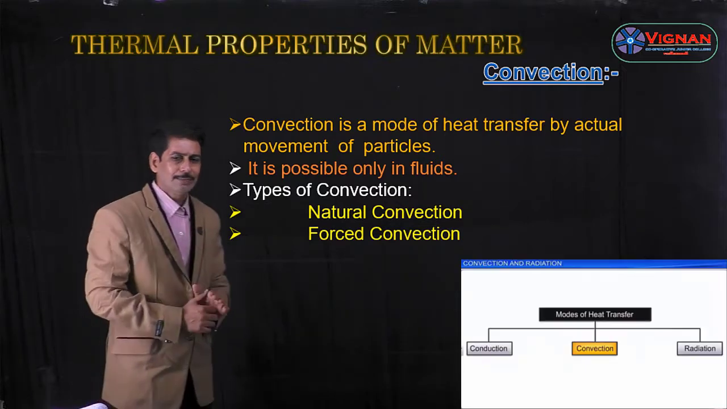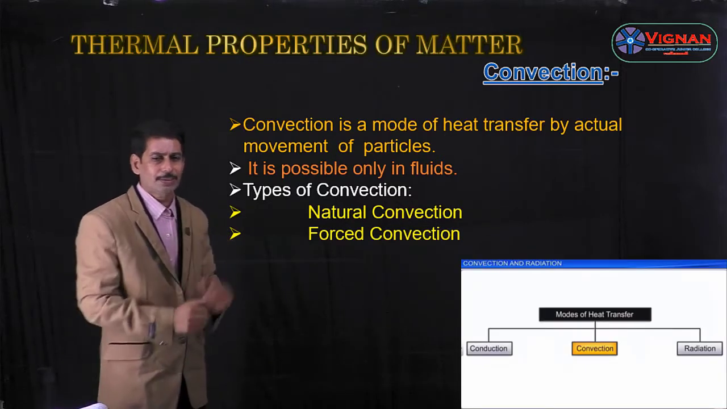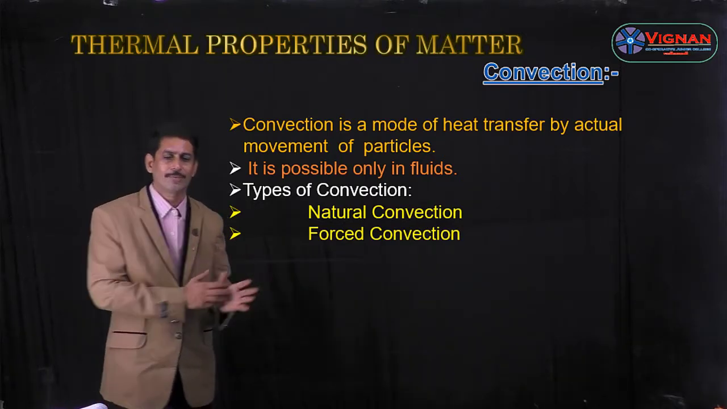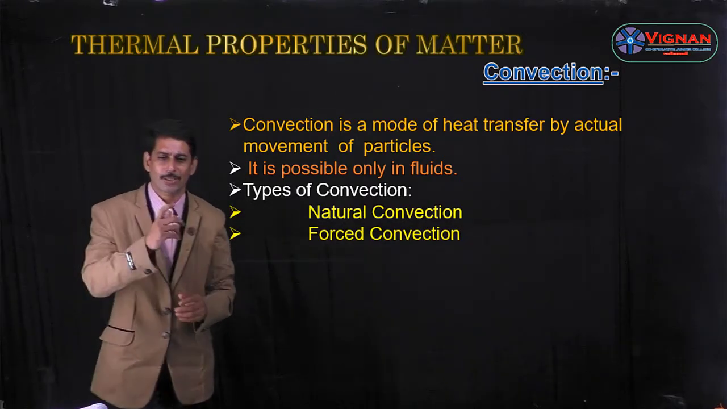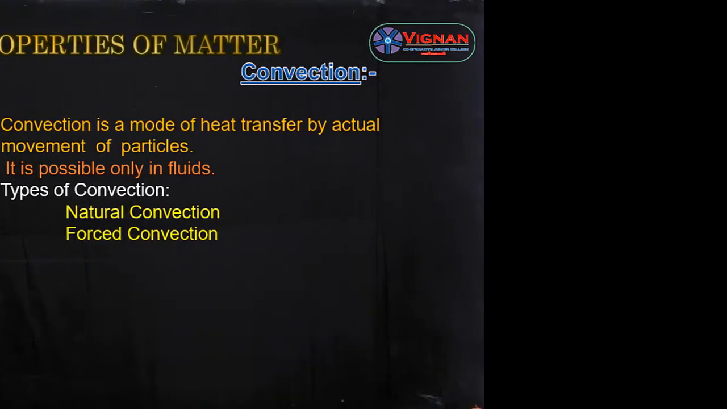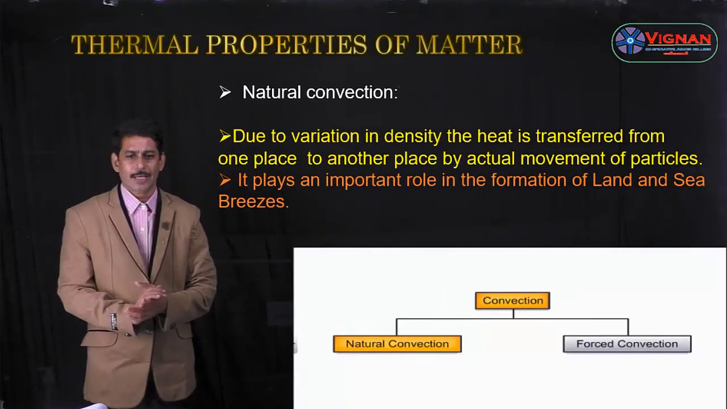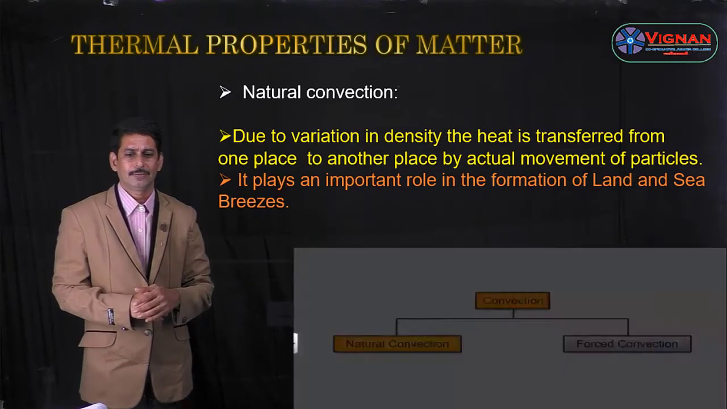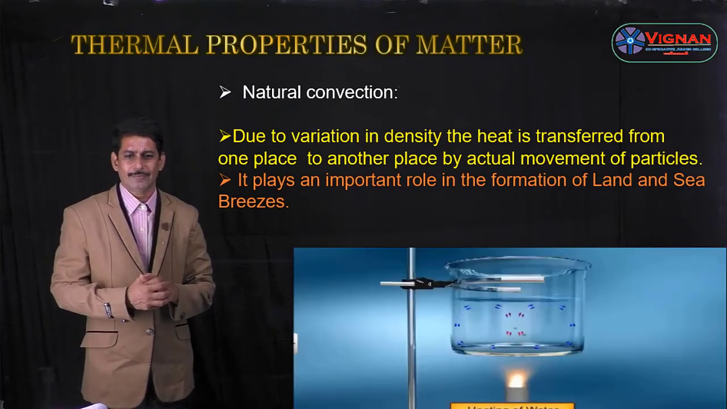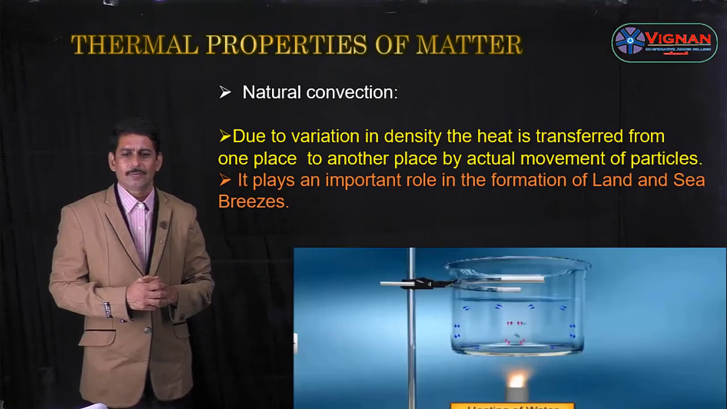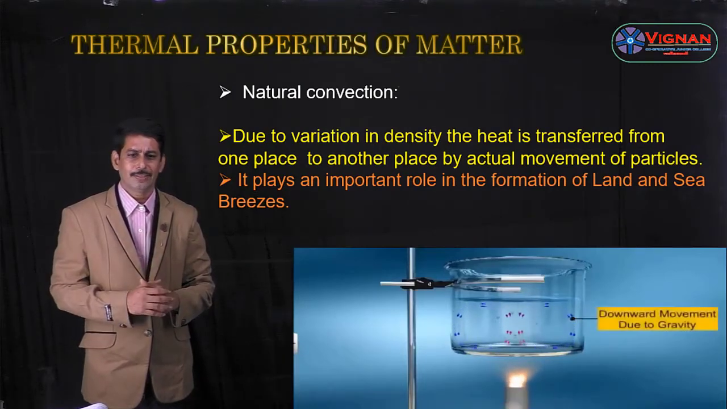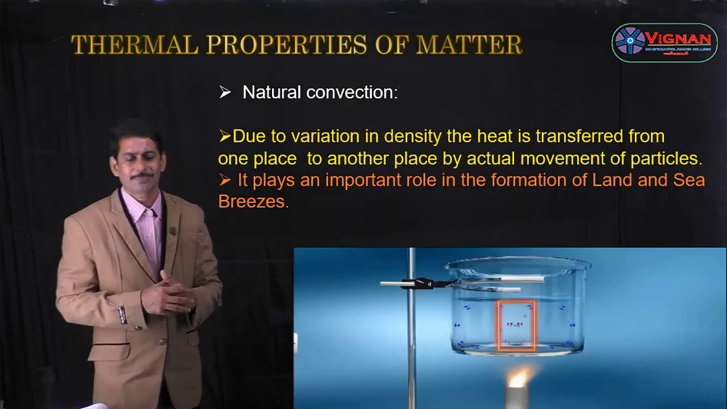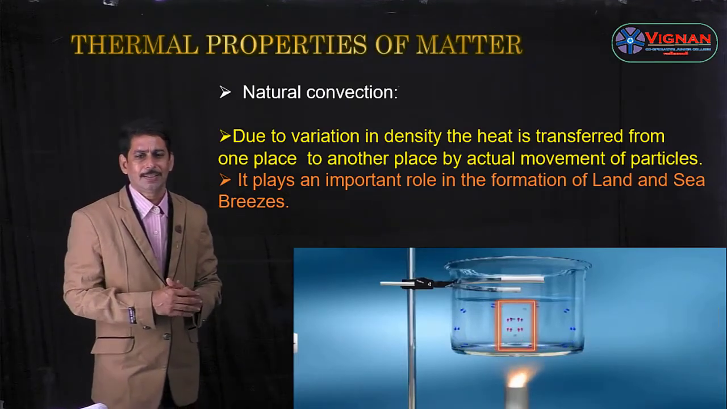Convection is of two types: natural convection and forced convection. The first one is natural convection, whereas the second one is forced convection. So let us see what natural convection is. Due to the variation in density, when heat is transferred from one place to another place by the actual movement of particles, it is called natural convection.